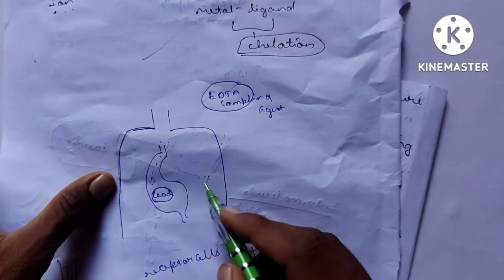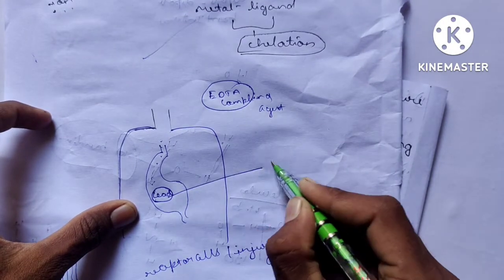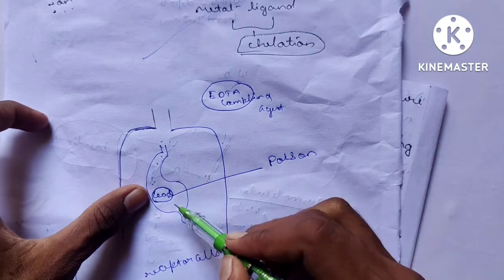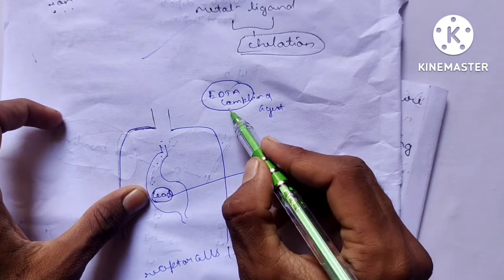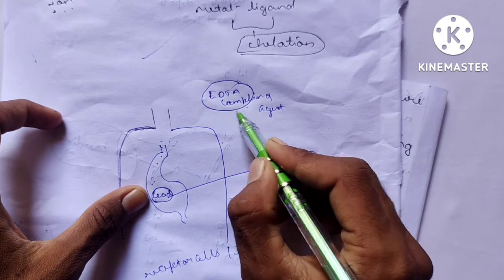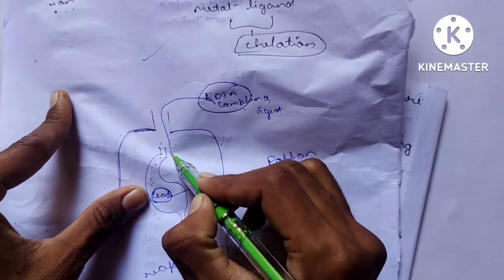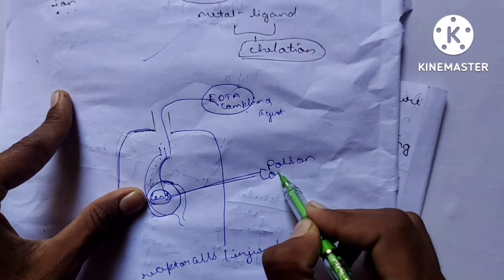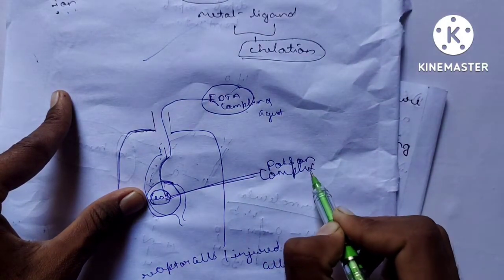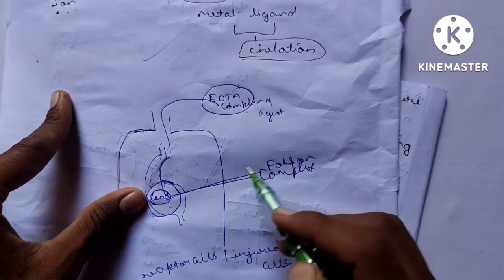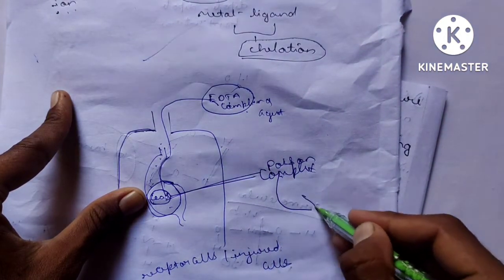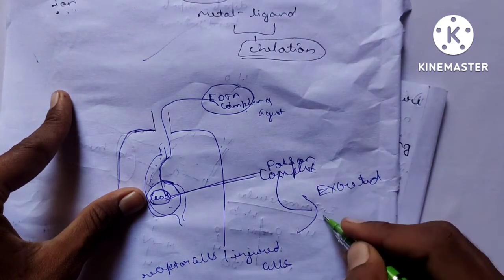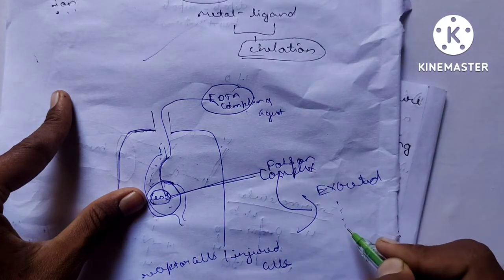See what happened, my dear brothers and sisters, lead. Now lead is a poison, a metal poison. Sometimes if a person consumes lead, he is immediately given EDTA. EDTA is a complexing agent. Now this EDTA combines with this lead and forms a complex. This EDTA lead complex can be easily excreted through urine.